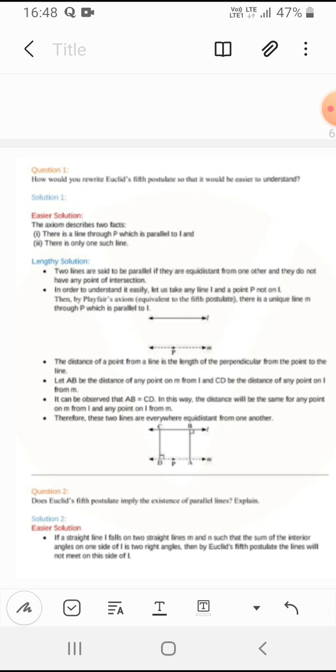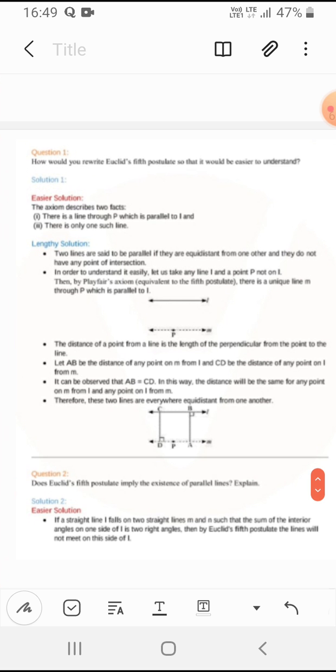Then the Playfair axiom: there is a unique line m through P which is parallel to l. We can also say the distance of a point from a line is the length of the perpendicular from the point to the line. Let AB be the distance of a point from m to l, and CD the distance of a point from l to m.